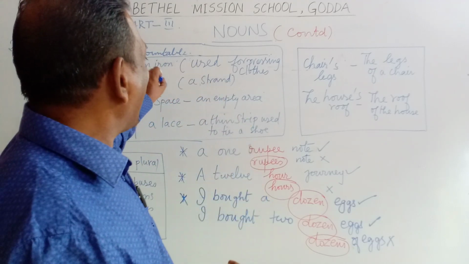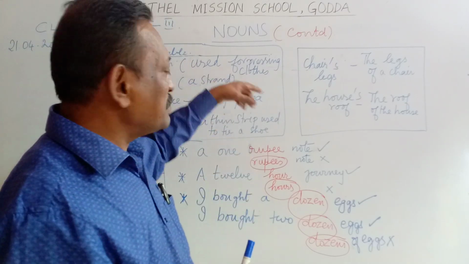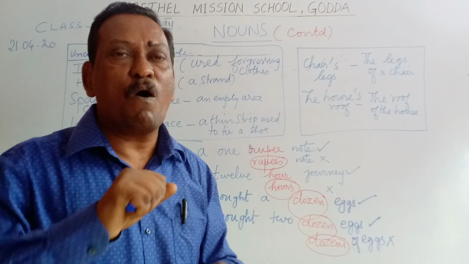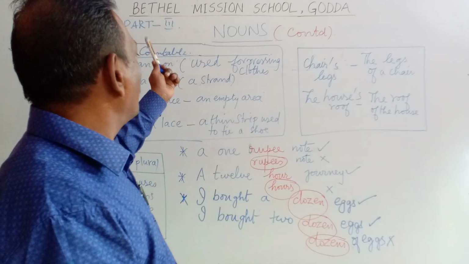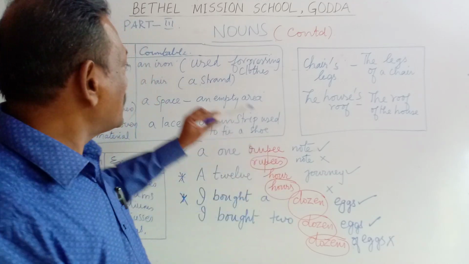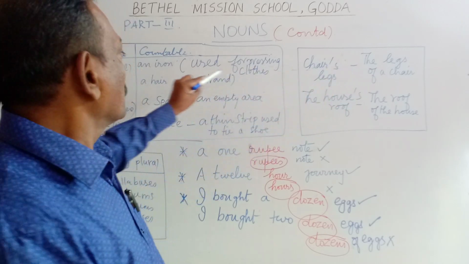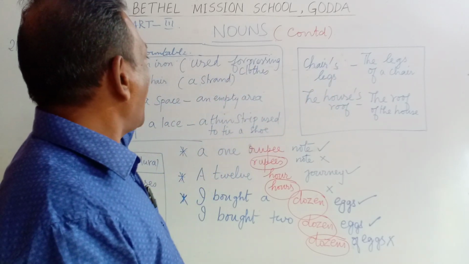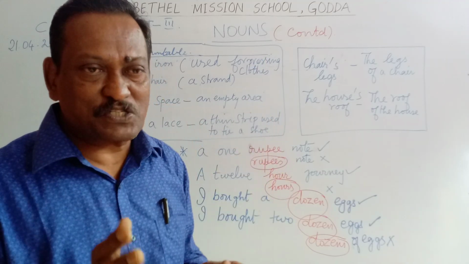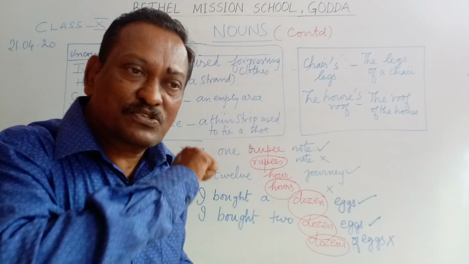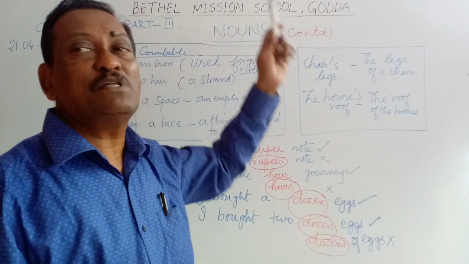But look at this, an iron. What do I mean by this word, an iron? Here it means the press or the equipment that we use to press clothes. You can either call it an iron or a press. So here you must take note of the use of the indefinite article, an iron. So it means one press or one equipment that is used to press clothes. Therefore here it is used in a countable sense.